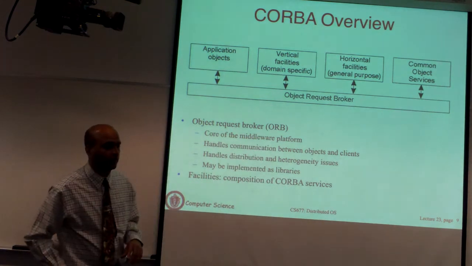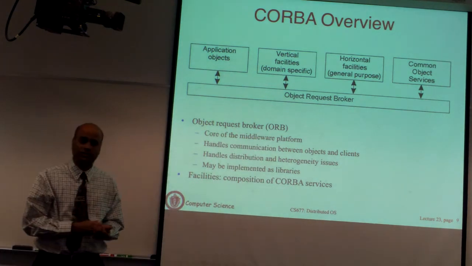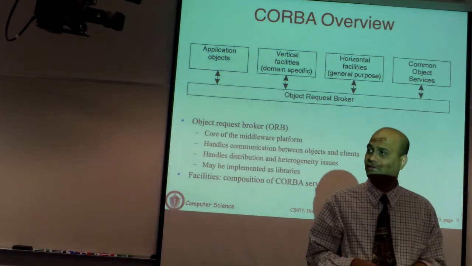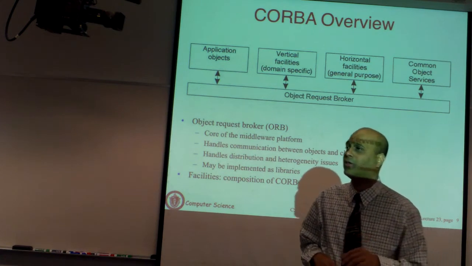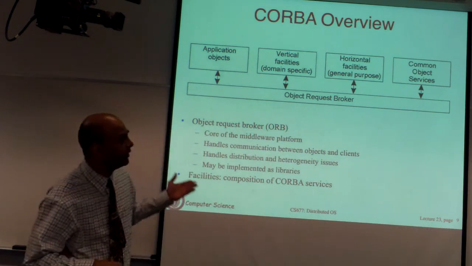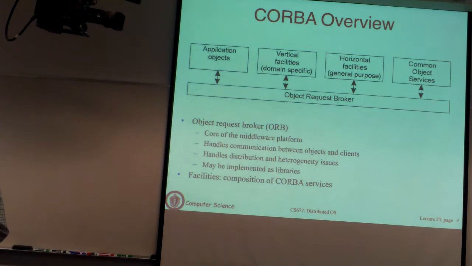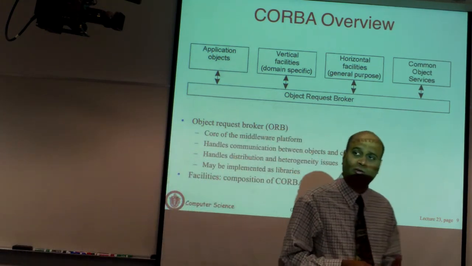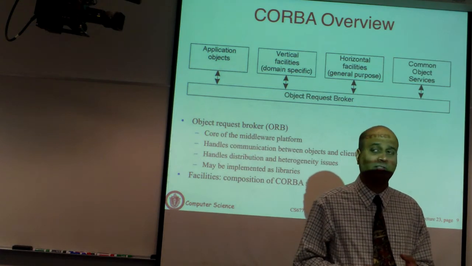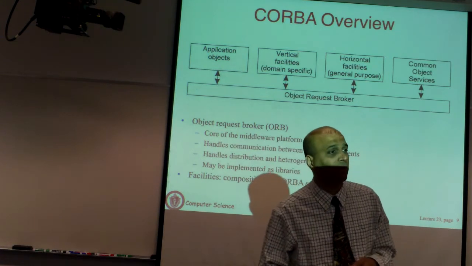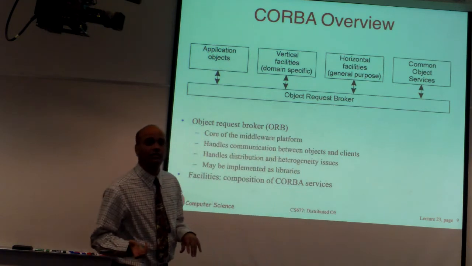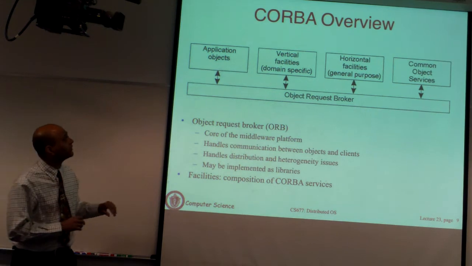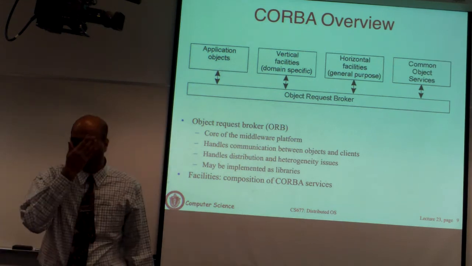So we were talking about middleware systems last time. We talked about Enterprise Java Beans as an example of a middleware system that is Java based and object oriented. Today we will talk about three other middleware systems: Corba, DCOM, which is Microsoft's middleware for building distributed applications, and then we'll talk about Jini, which is another Java middleware but very different from the others that we have discussed. So this is an overview of Corba.